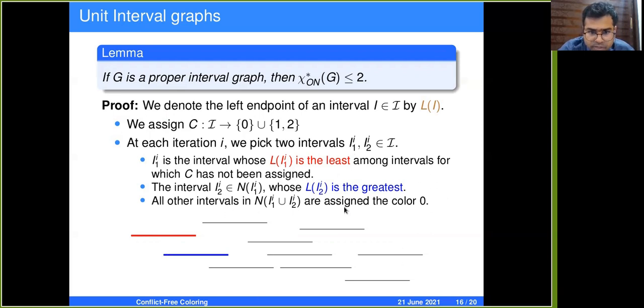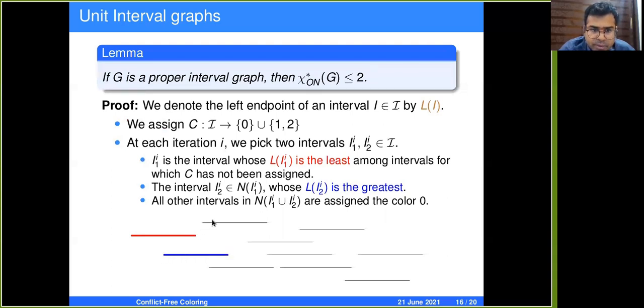Of all these uncolored intervals, you pick the interval which has the least left end point. So it is colored with red. This is the first interval in the first iteration. What is the second interval in the first iteration? The second interval I2 is a neighbor of I1 and has the largest left end point. So you check the neighbors of this red colored interval, and of all the neighbors, you pick the interval with the largest left end point and color it with blue. There is only one neighbor of it, so you color it with blue.